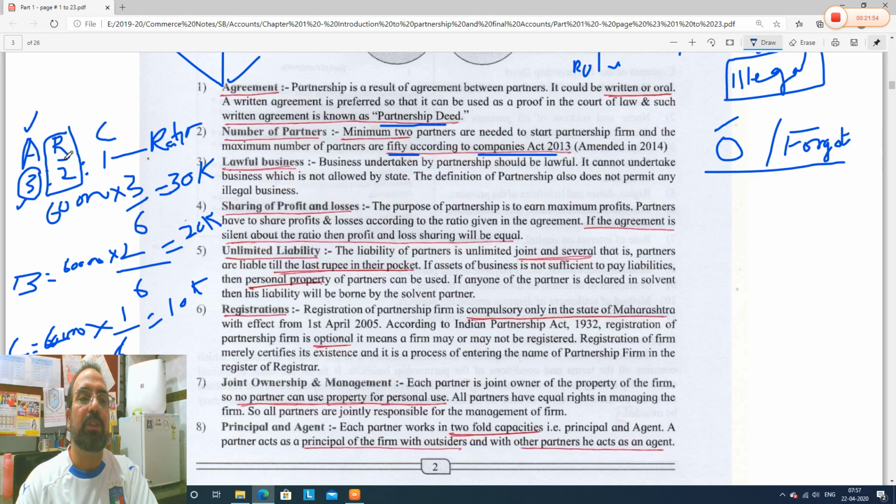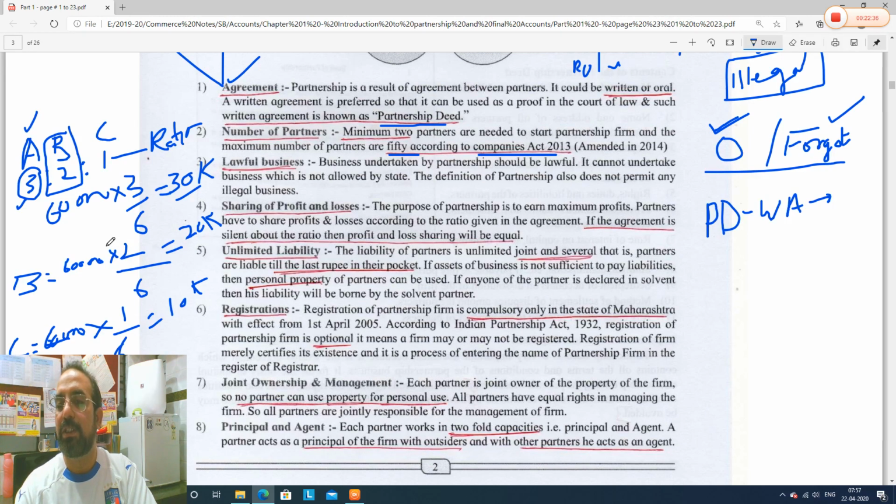And their friendship is gone for a toss now. B and C say, no, even we are working very hard. Why will you get 3 shares out of 6, meaning why will you get 30,000? So what will happen now? As there was no partnership deed, which is a written agreement, either they did not discuss this point, or they discussed it but only orally, A does not have any proof that he was supposed to get 3 shares out of a total of 6 shares. So what will happen in this case?